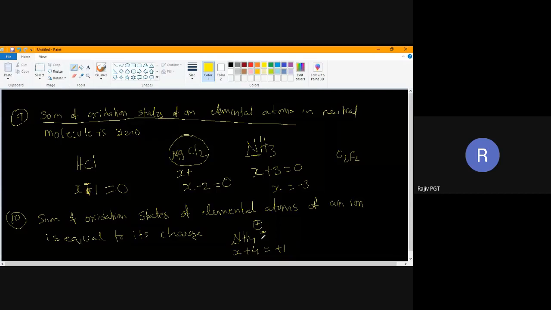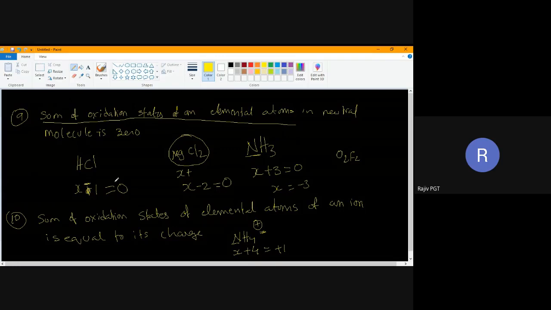That means this is an ion. When I add the oxidation states of the elemental atoms, the ion has some charge, and I have to equate the sum with that charge. Understood? I'll take one more example.